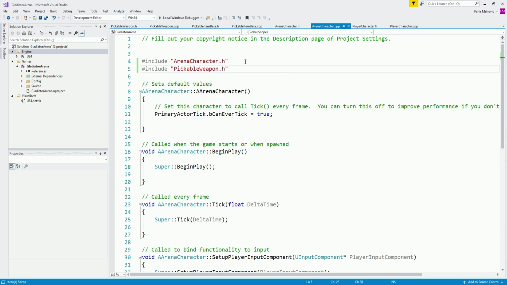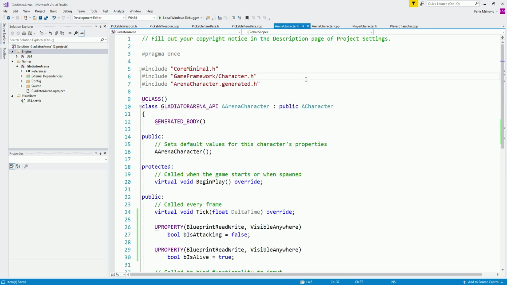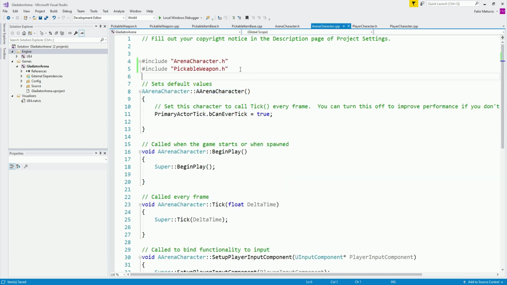The issue is that with the pickable weapon.h, we will also import all of its components, such as box component.h, and so on. But it can be the case that we don't need box component in the arena character. So why should we import it? It's just going to stack up the compile time.